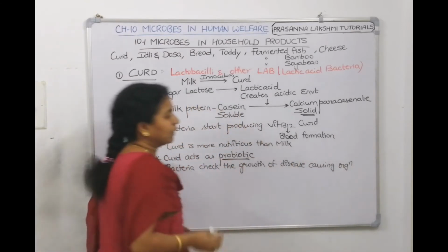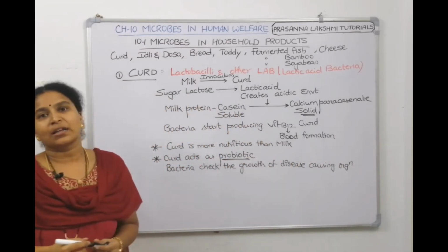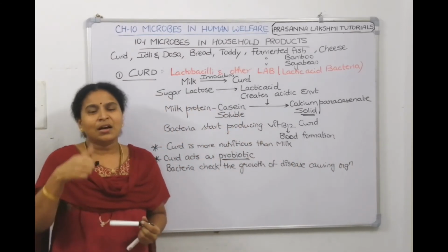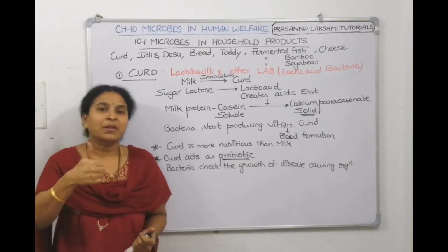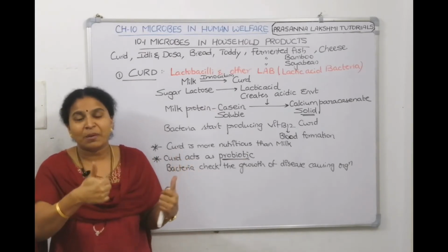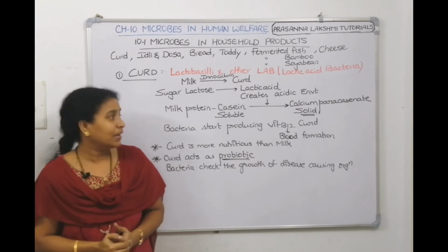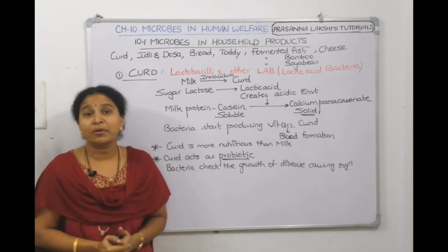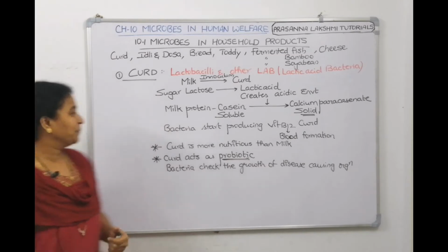They will not give space for disease causing organisms to grow. Children, have you understood the first useful product, in which lactobacilli and lactic acid bacteria are involved? Take a screenshot, then we'll talk about the second product, idli and dosa.